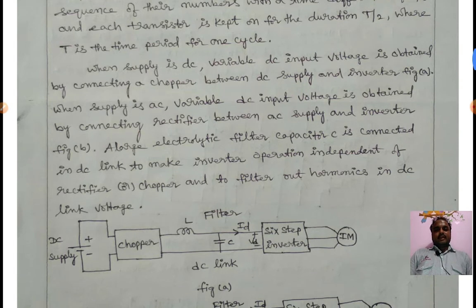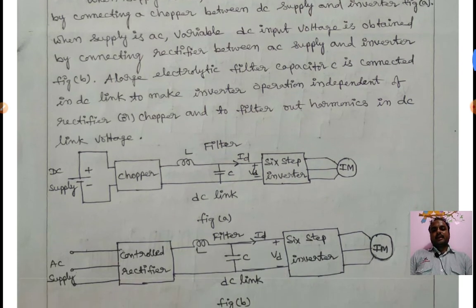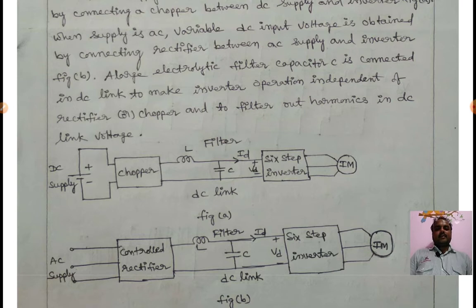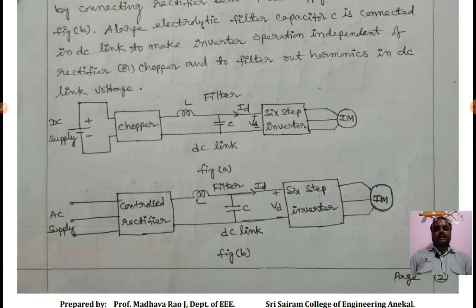So here the input voltage is DC. DC input voltage is obtained by connecting a chopper between the DC supply and the inverter, figure A. When the supply is AC, variable DC input voltage is obtained by connecting a rectifier between the AC supply and the inverter, as shown in the figures. So these are the different cases.